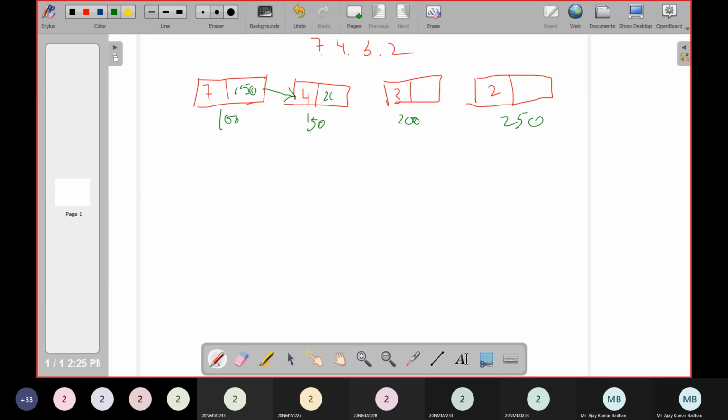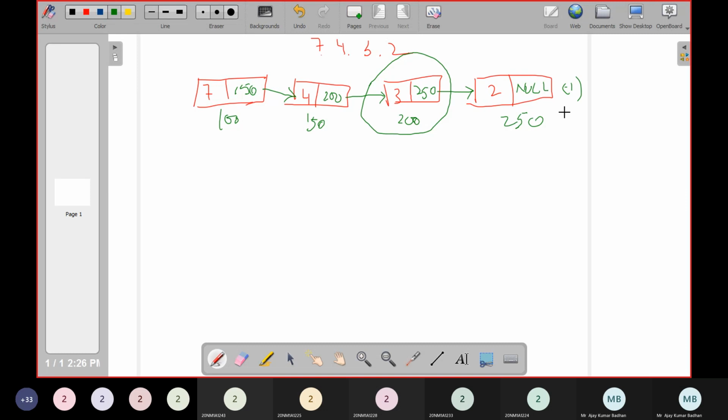Now this will consist of a value. This is the address of what? The next node. What is the next node? This is the next node we have. What is the address of the next node? That we are going to store here, and this will be pointing to this. And this will consist of 250, and this will be pointing. Now we don't have any other elements. This is the last node we have, so this will be directly pointing to null. Either you can write null or you can also write it as -1.